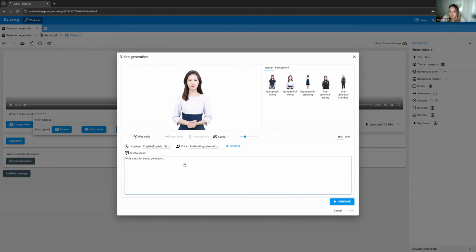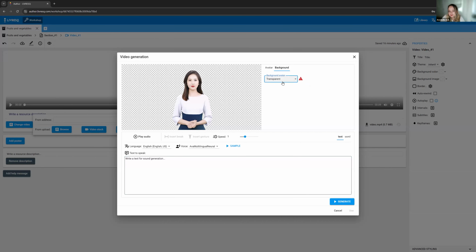What we can do with these characters is add a text, and they will speak that text. We only have 2 options for background so far as well, solid or transparent. But in the future, we plan to make this tool a really complex one that will allow you to change the background, maybe add information that is relevant to your content.